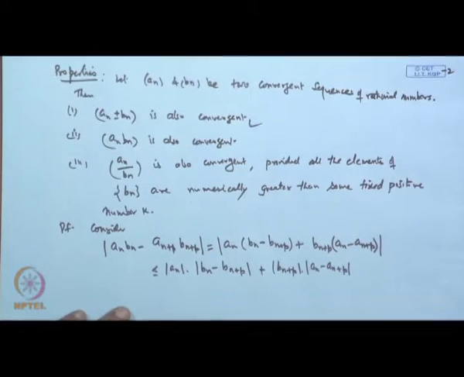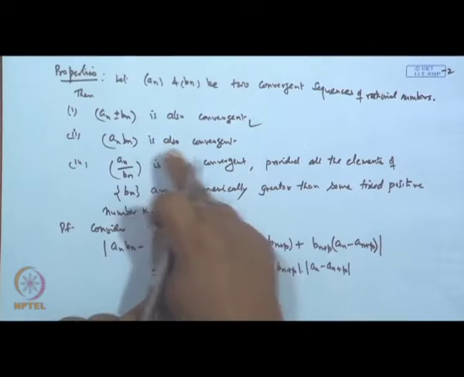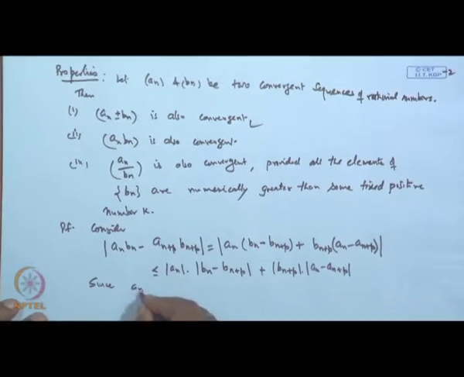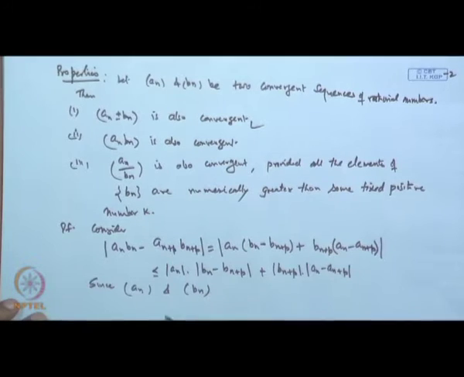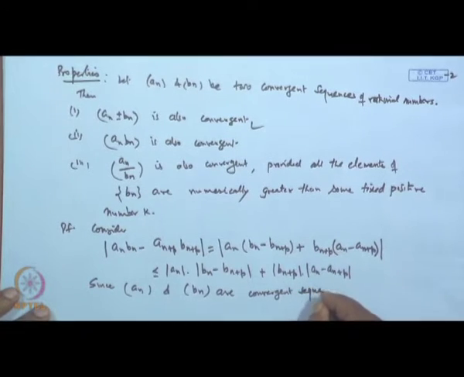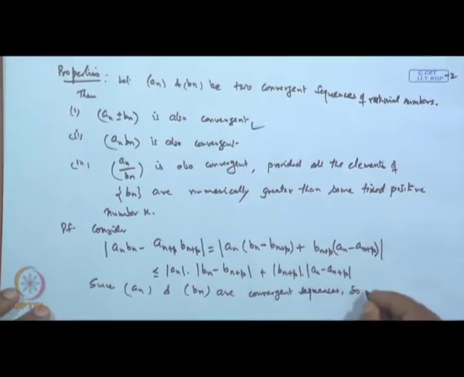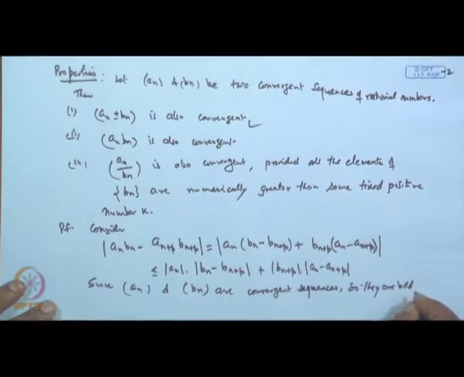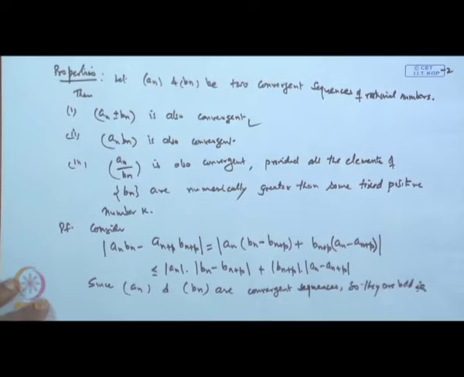Now, since a n is a convergent sequence, and every convergent sequence is a bounded sequence, similarly b n is a convergent sequence, so this has to be bounded. So, since a n and b n are convergent sequences, they are bounded.